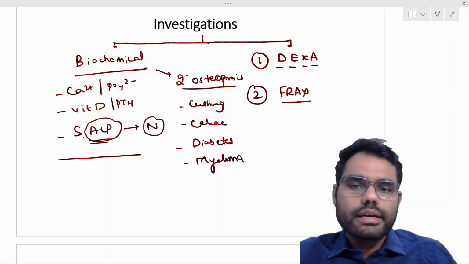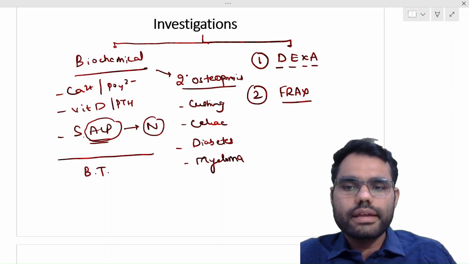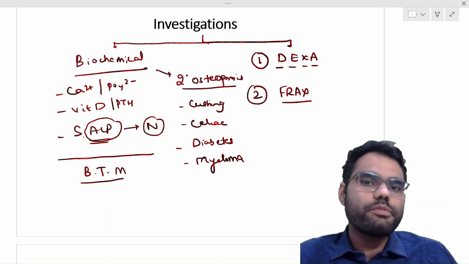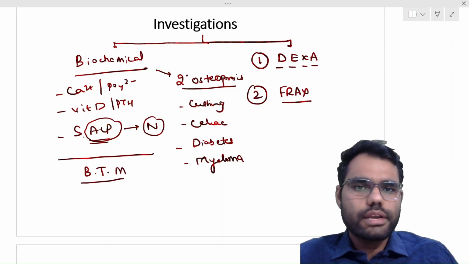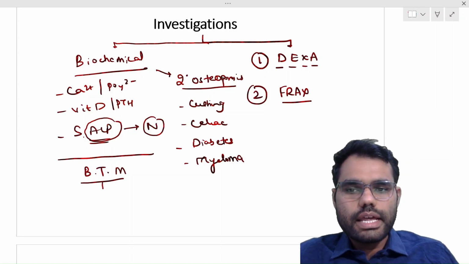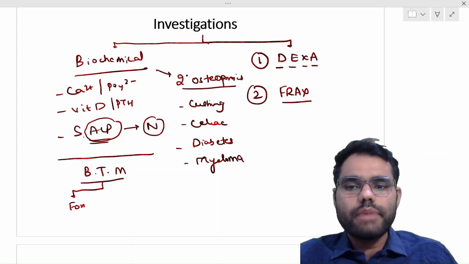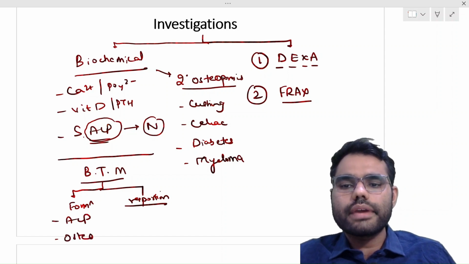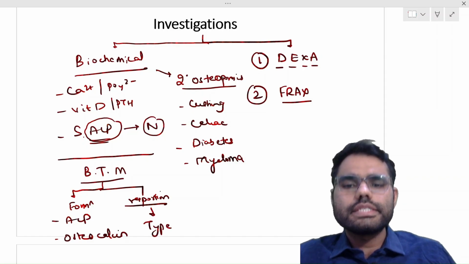Apart from this, there are markers which are known as the bone turnover markers. These are more important when we talk about the follow-up of an osteoporosis patient because they are not much helpful in diagnosis. So there are bone formation markers and bone resorption markers. Formation markers, one we have already discussed is alkaline phosphatase, another is osteocalcin. Resorption markers are type 1 collagen degradation products.